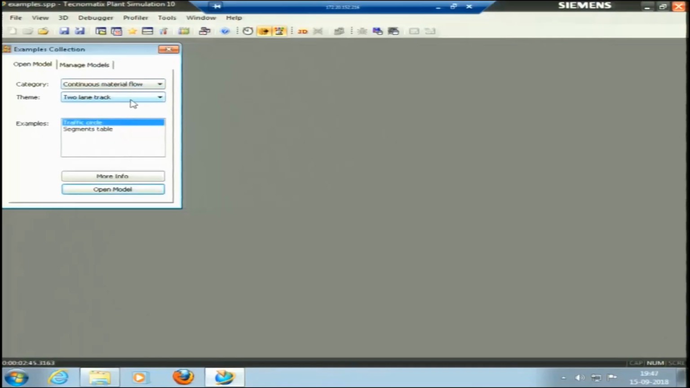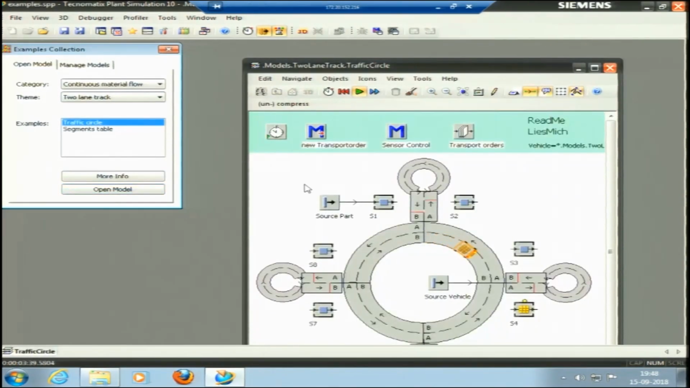Now I will pick some examples. I have some examples to show you different layouts, and also we will use the experiment manager. We will try to see the simulation that we can do in the software. So this is continuous material flow. I will select the 2-lane track here, the traffic circle or segment table. Traffic circle, pick and open the model. Okay, so this is the model, it is already running.